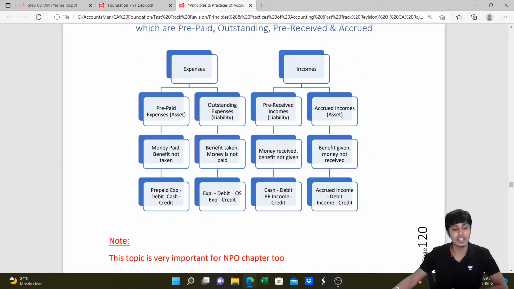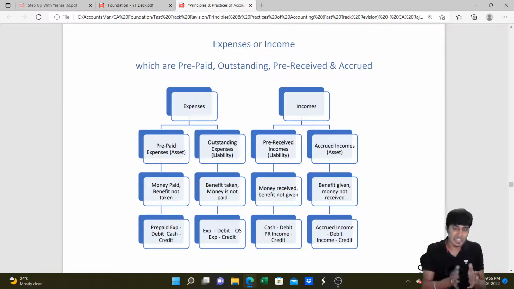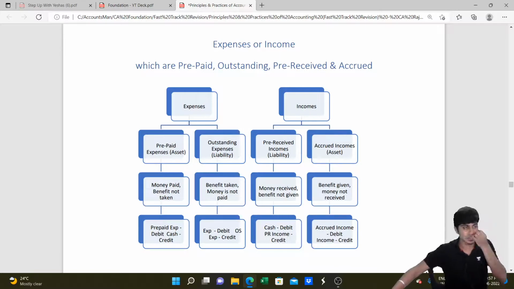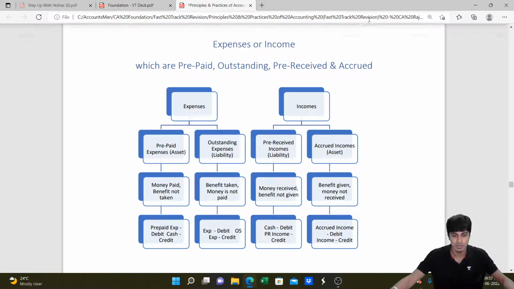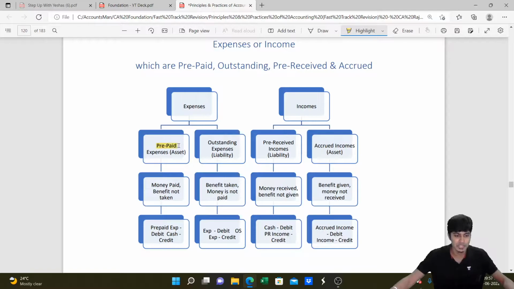This expense needs to be written on accrual basis. Entire current year expense should come in P&L debit. Entire current year income should come in P&L credit, irrespective of whether it is paid or not, whether it is received or not. If expense is 10,000, paid is 10,000, fantastic, no problem. If you pay more than the current year expense, that is called prepaid expense. What is it? If the expense paid is more than the current year expense, or money paid but benefit is not taken, that is prepaid expense.